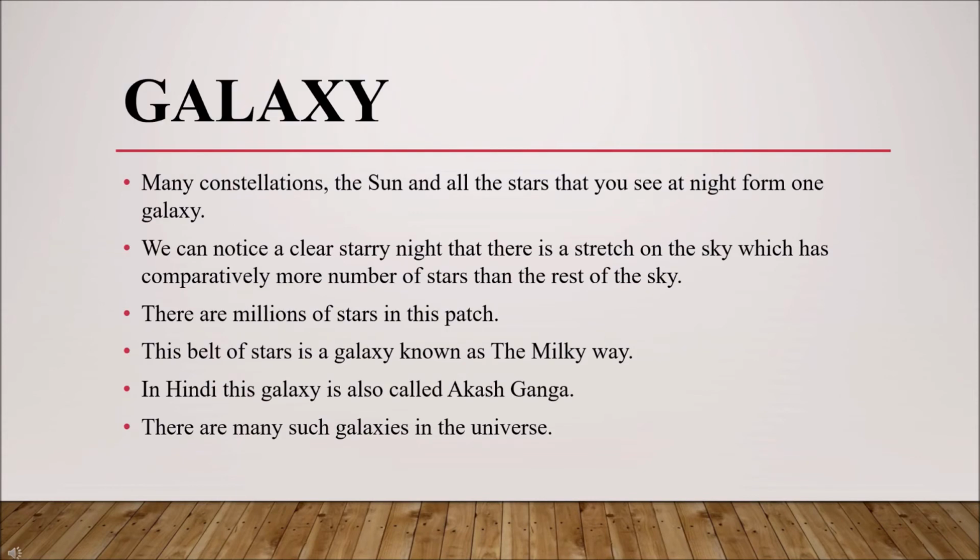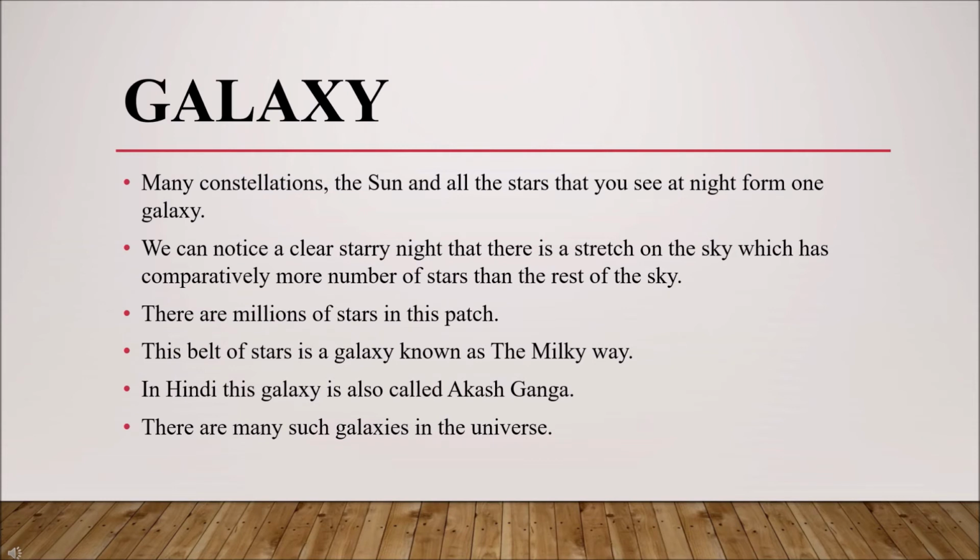We learn about the galaxy now. So many constellations, the sun and all the stars that we see at night form one galaxy. On a clear starry night, we can notice a stretch in the sky that has comparatively more stars than the rest of the sky. There are millions of stars in this patch.